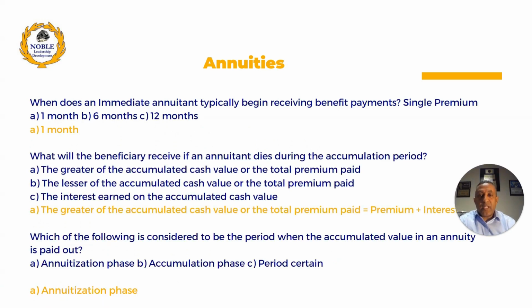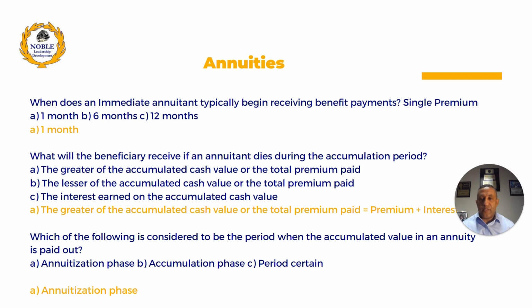When does an immediate annuity typically begin receiving benefit payments? An immediate annuity receiving benefit payments, right? 1 month, 6 months, 12 months. So 1 month and 6 months are potential for an immediate annuity, but typically it starts in the first month. So the most appropriate answer is 1 month, right?